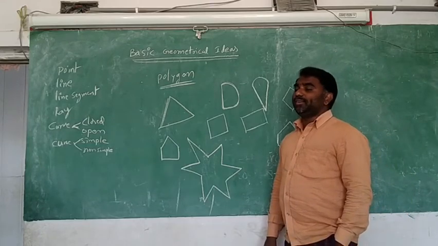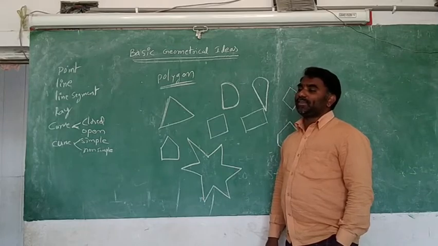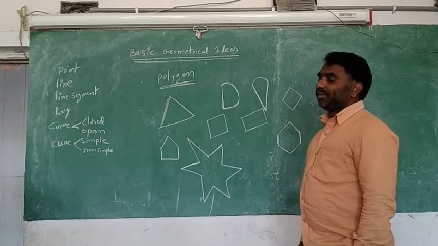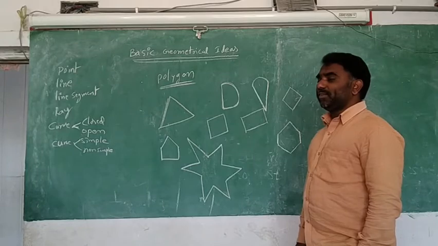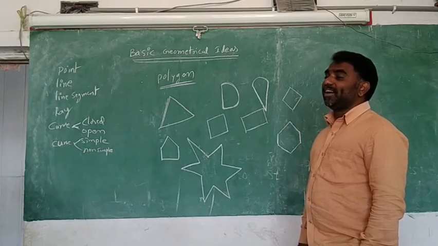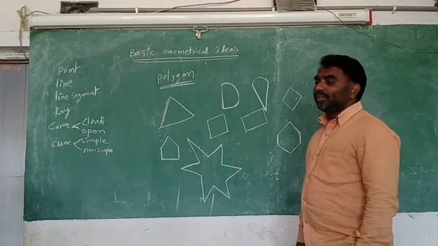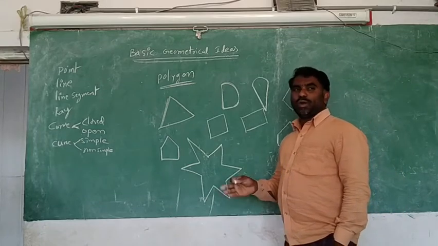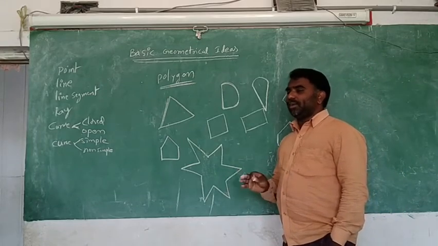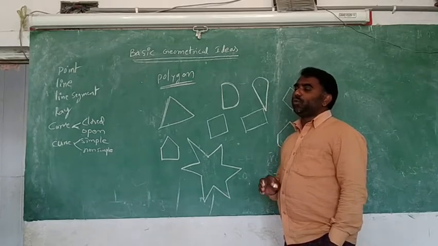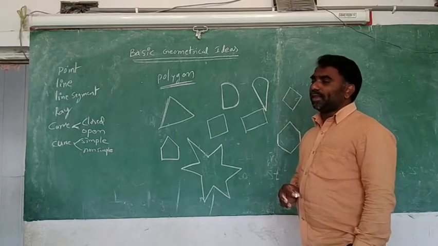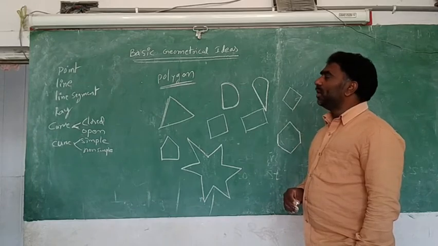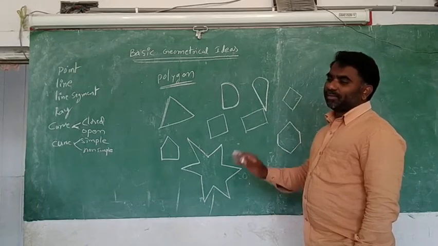With 9 segments, that is called a nonagon. If you take 10 line segments, that is called a decagon. More than that, 11, 12, everything. Up to 10 we have given the names, but after that we will just say polygons.